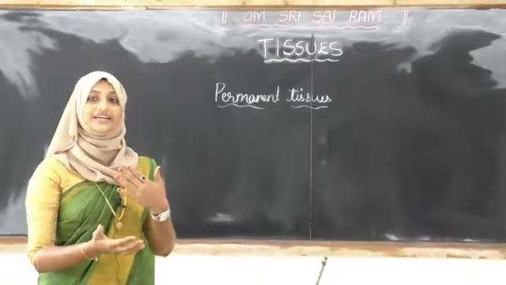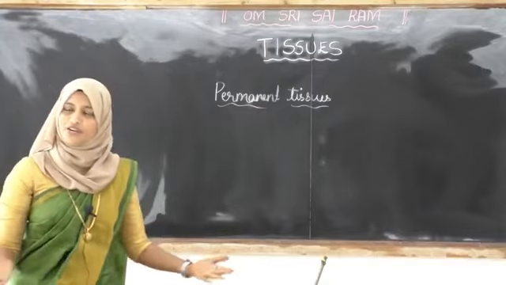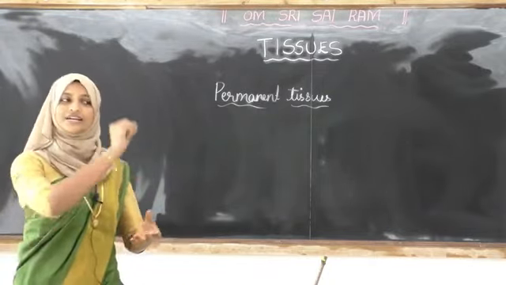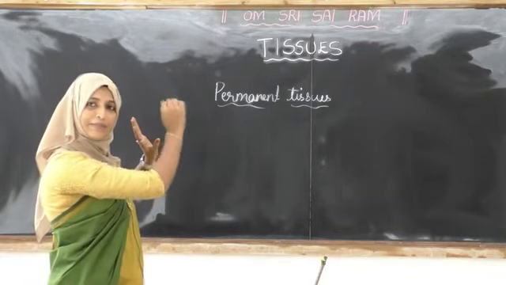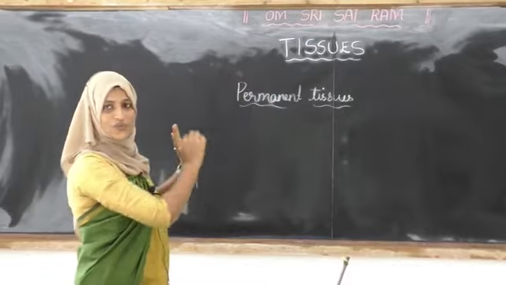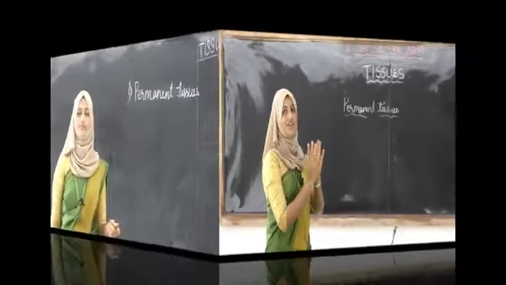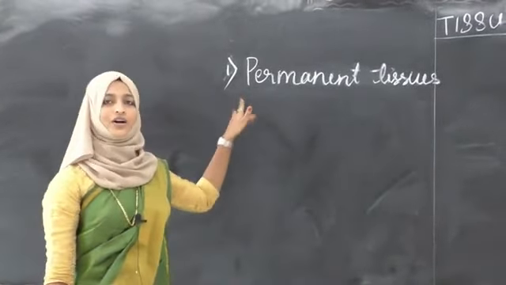Students, you have to write more and more examples. Observe your surroundings, observe different types of plants, and you have to list out all those things and write down in which plant. Make 2 columns and write down in 1 column the name of the plant, and the type of tissue, permanent or meristematic. Just put a tick mark. Okay, that's all. So today we are going to study permanent tissue.